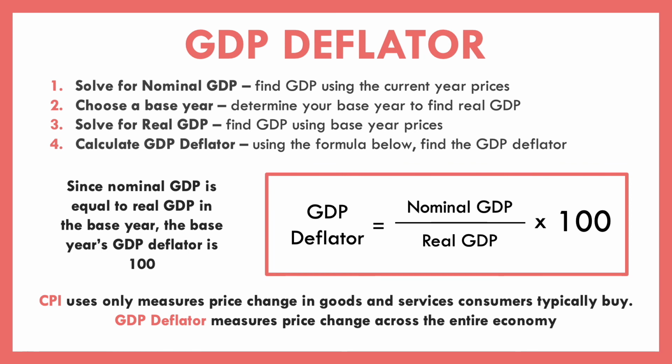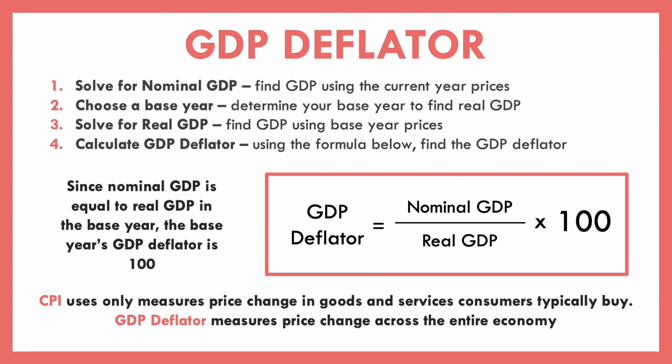Another really cool thing I want you to see is that GDP deflator and CPI are actually way more similar than you realize. Remember with CPI, our formula was doing the market basket value in the current year divided by the base year. Well, GDP deflator takes our GDP using current year prices divided by base year prices. So it's always doing something with the current divided by something with the base, right?